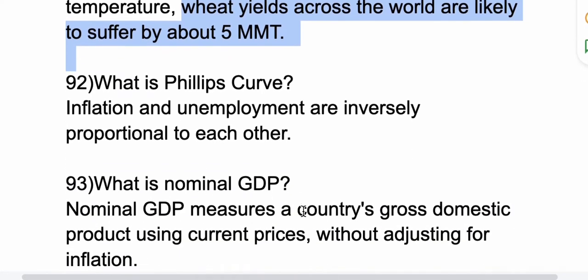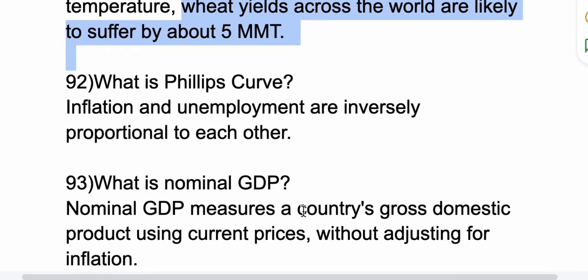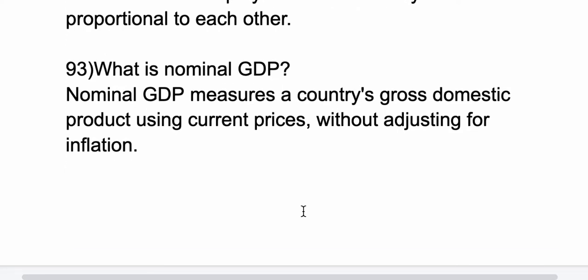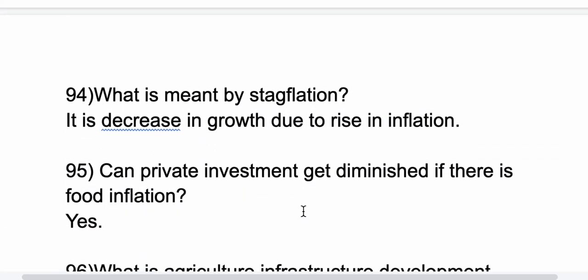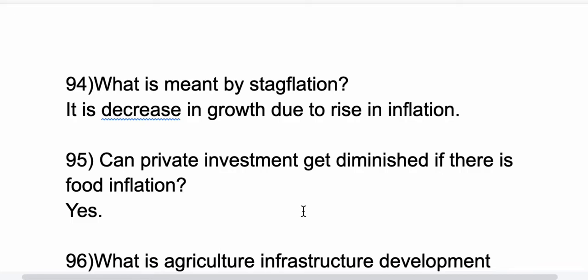Now 92nd question, what is Phillips curve? Inflation and unemployment are inversely proportional to each other. This is Phillips curve. 93rd question, what is nominal GDP? Nominal GDP measures a country's gross domestic product using current prices without adjusting for inflation. 94th question, what is meant by stagflation?